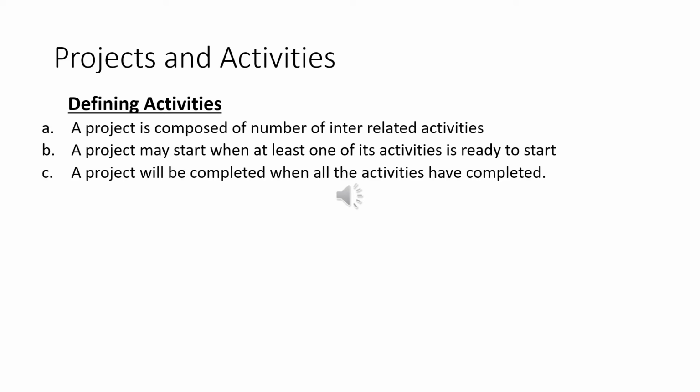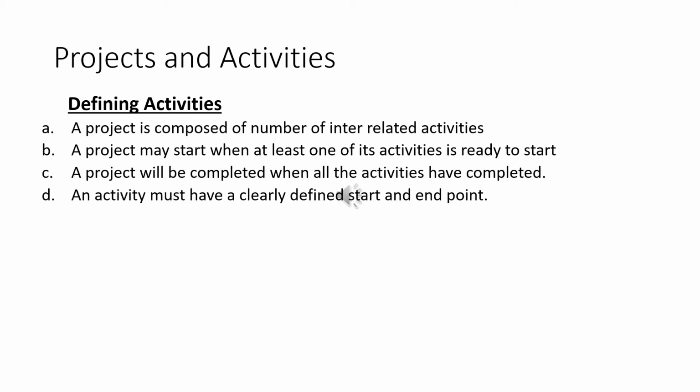Then the third criterion, a project will be completed when all of the activities have completed. An activity must have a clearly defined start and a clearly defined end point, normally marked by the production of